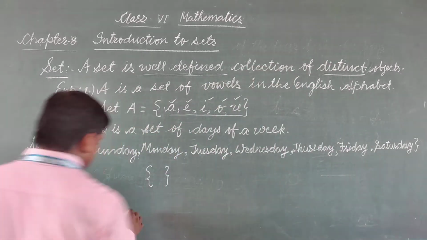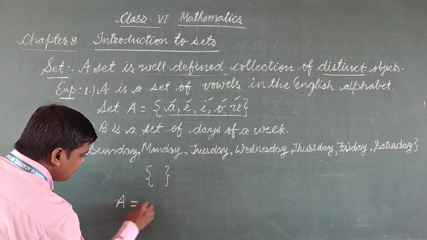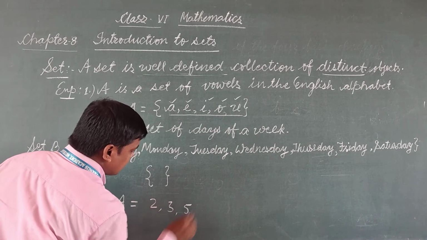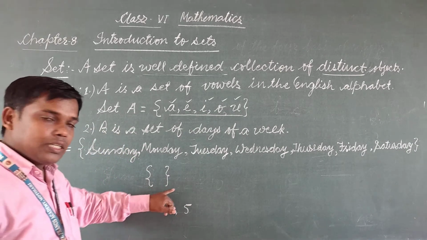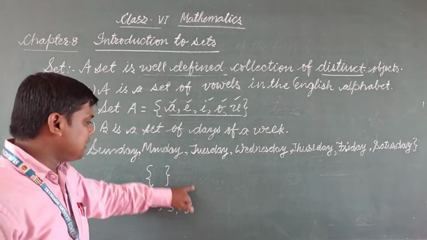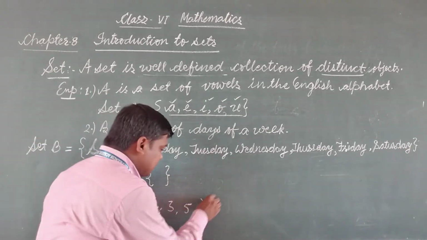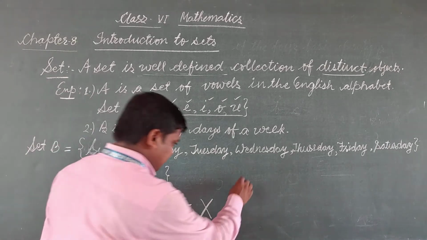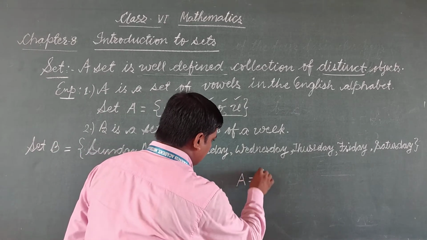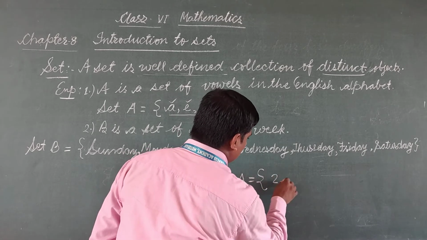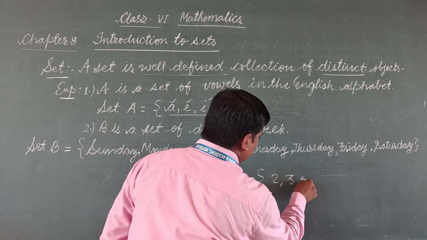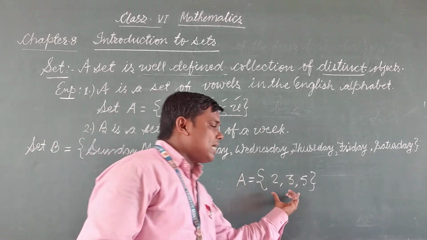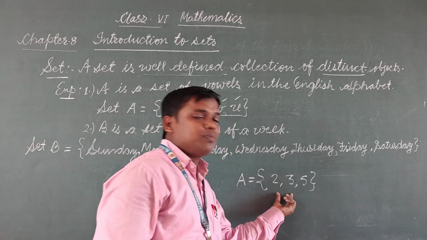If you are writing set A as 2, 3, 5 and you are not writing these elements in brackets, it cannot represent a set. And if you are writing A is equal to {2, 3, 5}, then this means it is set A and these are members of set A.